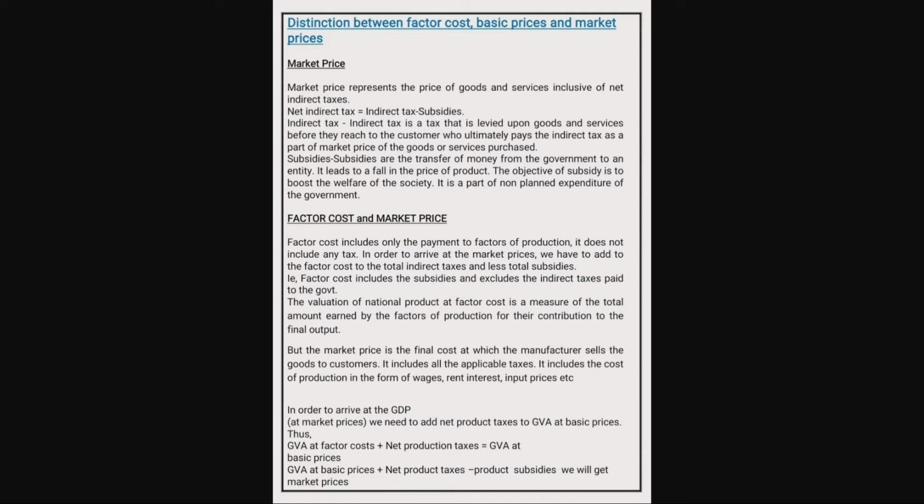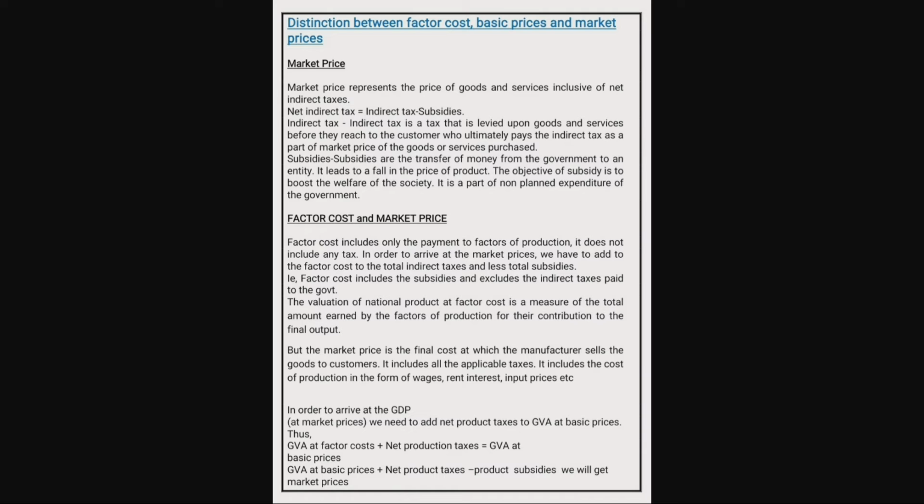Market price represents the price of goods and services inclusive of net indirect taxes. Net indirect tax equals indirect tax minus subsidies. So the market price involves the indirect tax.